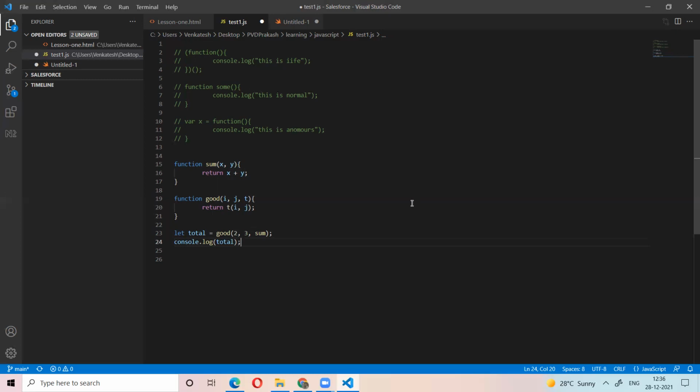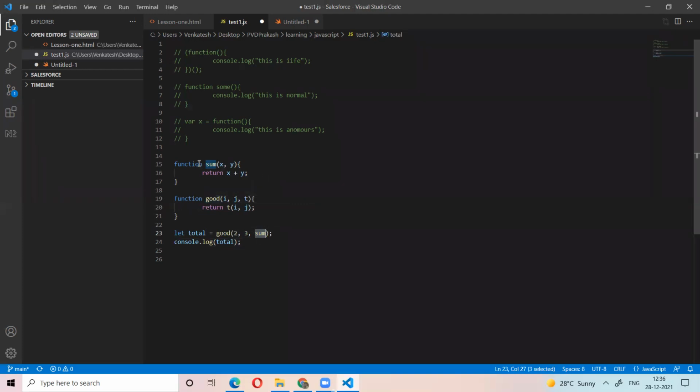Now, which is the higher order function? Which is the callback function? Good is higher order function and sum is callback function. Yeah, good is the higher order function. Sum is the callback function because good function was taking the other function as an argument. That's why good is the higher order function.